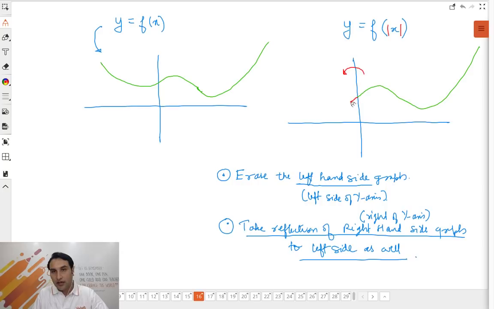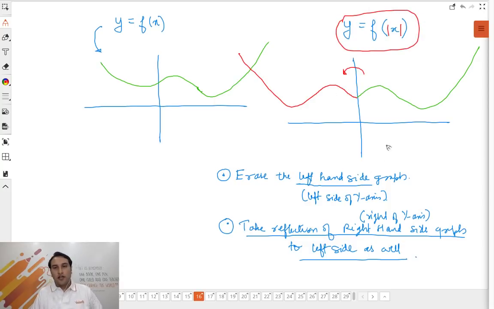How will it look? So this entire graph is the graph of f of mod x. It looks like Ravan's mustache, right? In this particular case. So this is the graph of f of mod x. Cool?